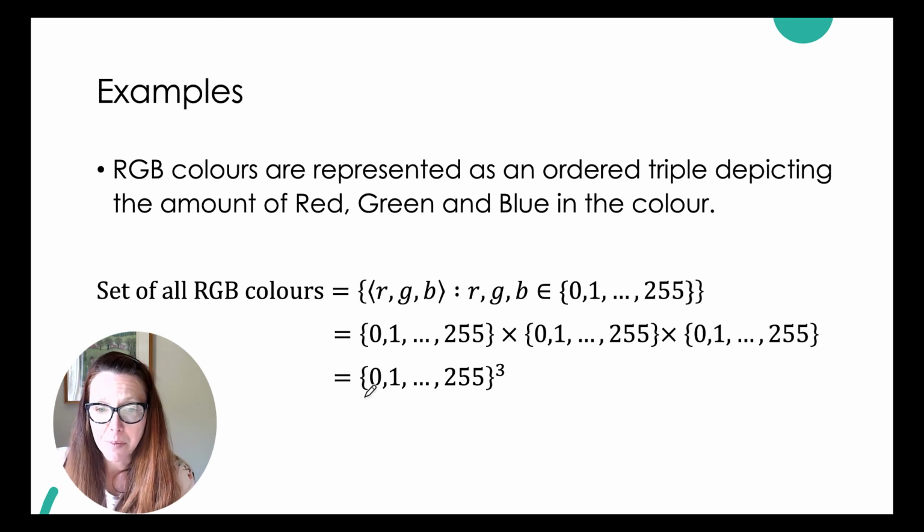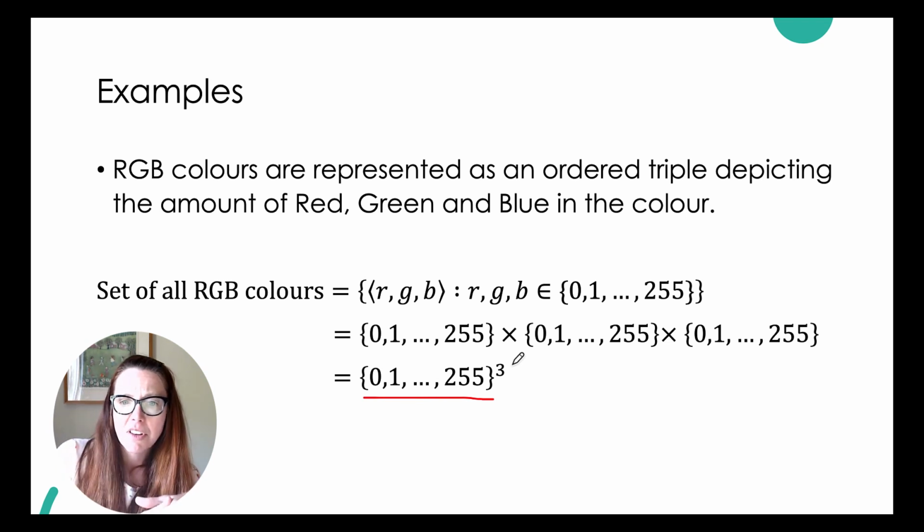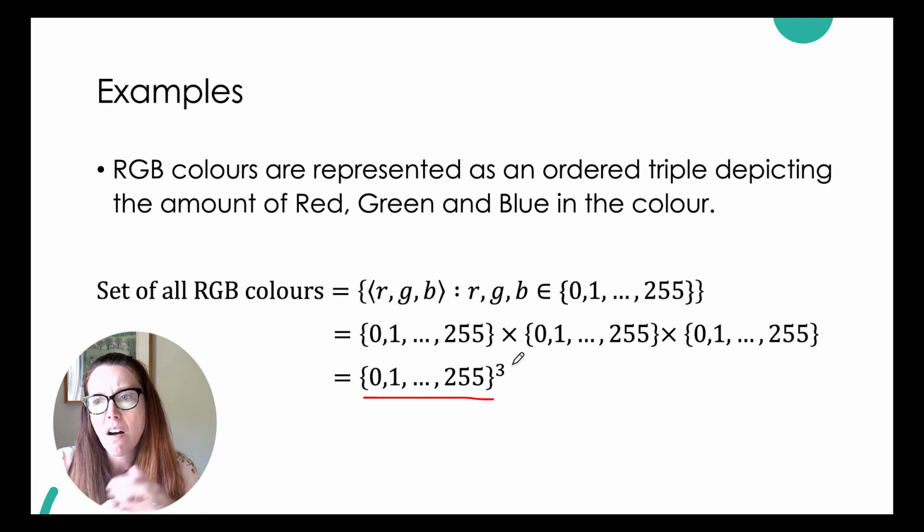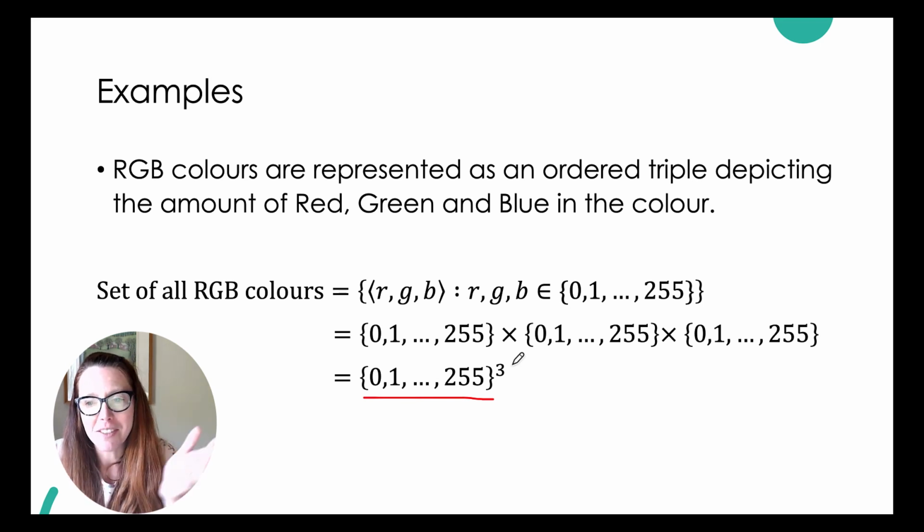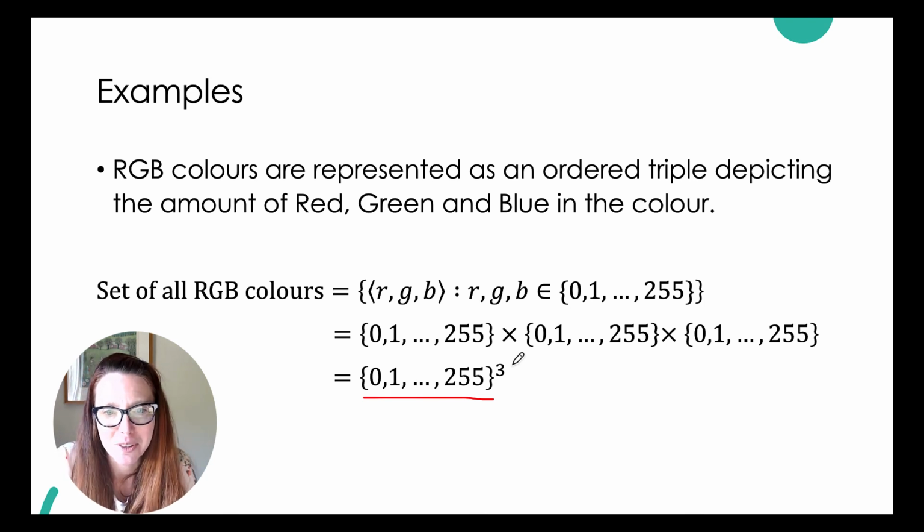The other way that we can represent that is 0 to 255 cubed, you'll see there. What we end up with is the set containing all the possible ordered triples that the combination of red, green, and blue can take on. So we would see 0, 0, 0 in it, 0, 0, 1, 0, 1, 0, all the way up to 255, 255, 255 as an ordered triple. And that's it for sequences. The next stop is functions.